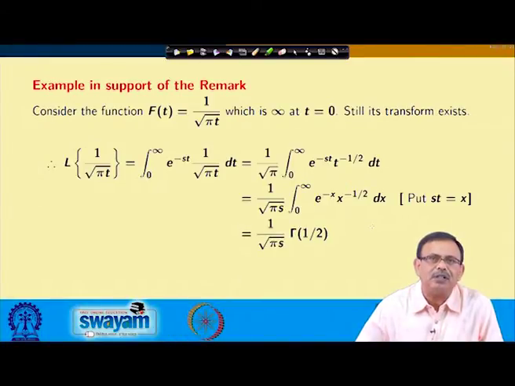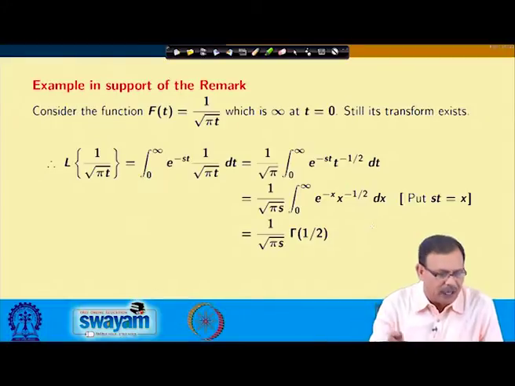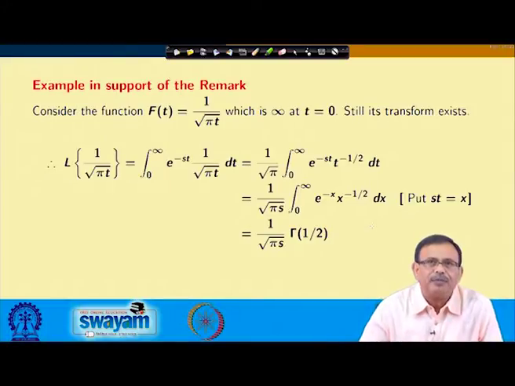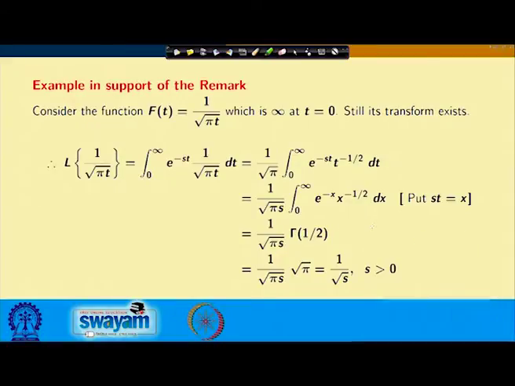This I can write directly in terms of the gamma function, because here it is 1 by root pi s into gamma half, and gamma half is nothing but root pi. So, the value of the Laplace transform of the function 1 by root pi t is equal to 1 by root s.